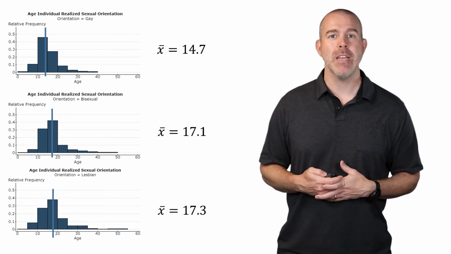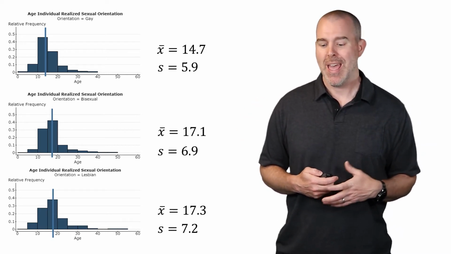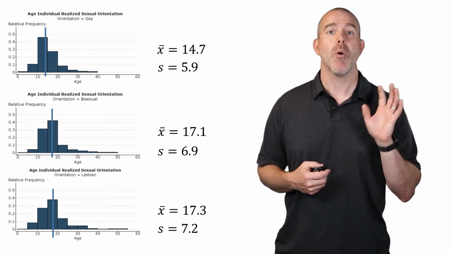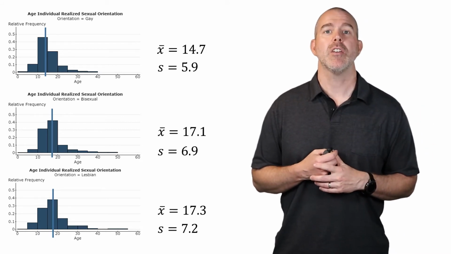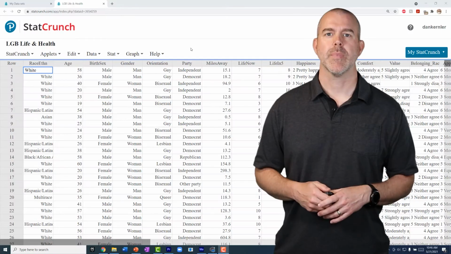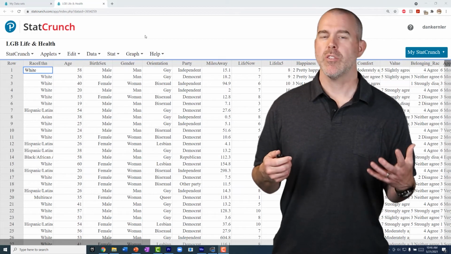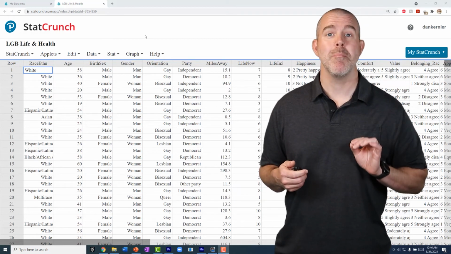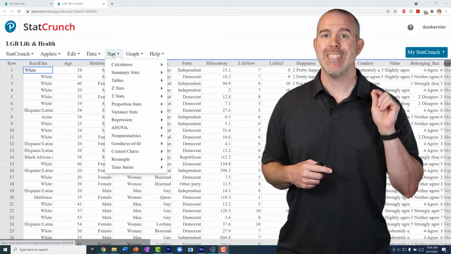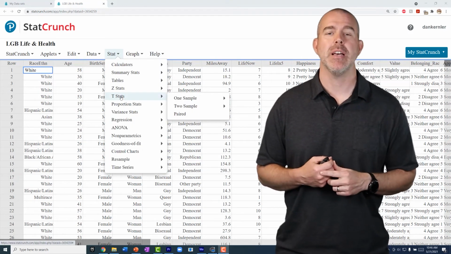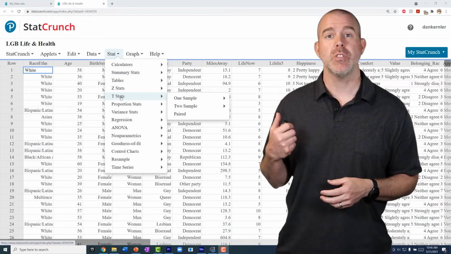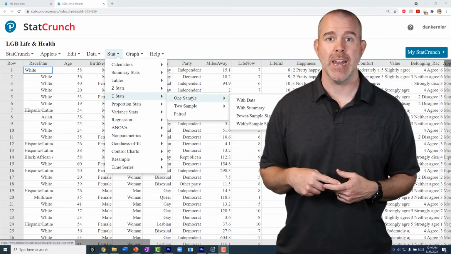I have these sample means back up here again for these 3 groups, and we have the standard deviations for each one, and we could certainly use that formula, but we're going to use StatCrunch and find the confidence intervals that way. Like most things in StatCrunch, this is fairly straightforward as long as you know which menu to use. In this case, we want Stats and then T Stats. We want T Stats because we're finding a confidence interval for a mean just from data. So we'll choose T Stats, One Sample, With Data.